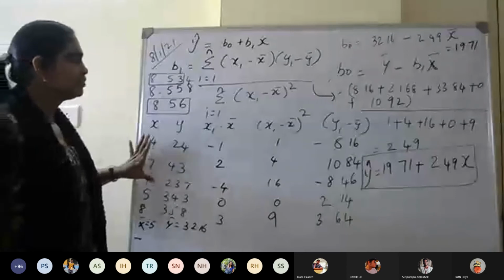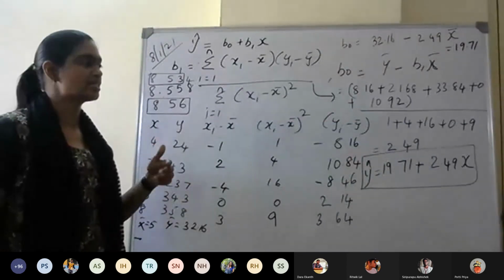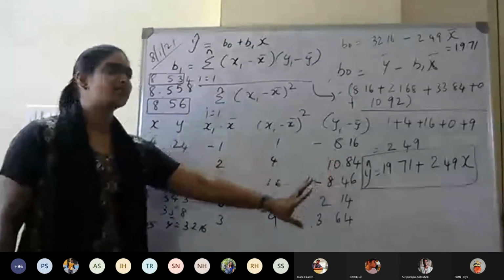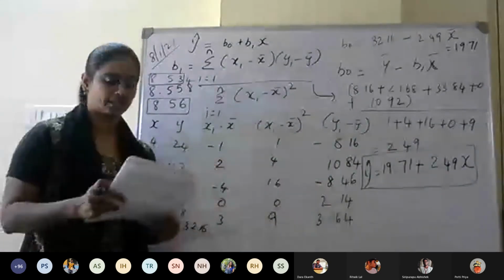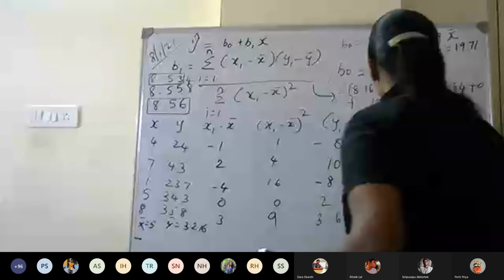Now you have to estimate the salary when the experience of a person is 6 years. So in place of X, you have to substitute 6 and calculate Y.